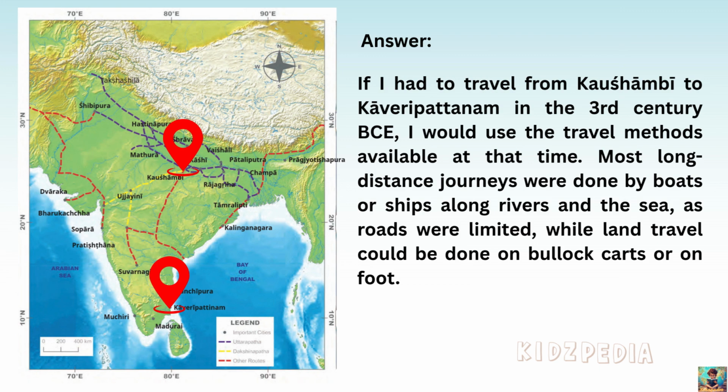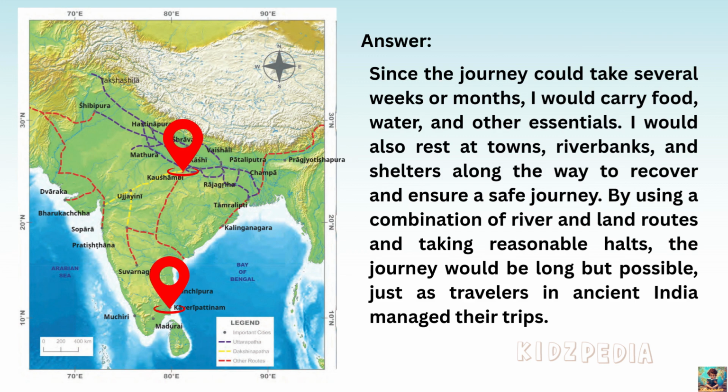Most long-distance journeys were done by boats or ships along rivers and the sea. As roads were limited, land travel could be done on bullock carts or on foot. Since the journey could take several weeks or months, I would carry food, water, and other essentials. I would also rest at towns, riverbanks, and shelters along the way to recover and ensure a safe journey. By using a combination of river and land routes and taking reasonable halts, the journey would be long but possible, just as travelers in ancient India managed their trips.